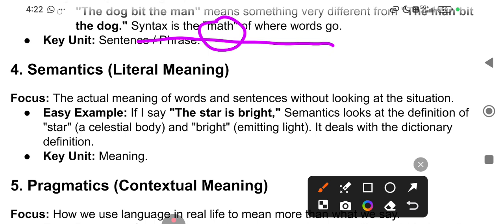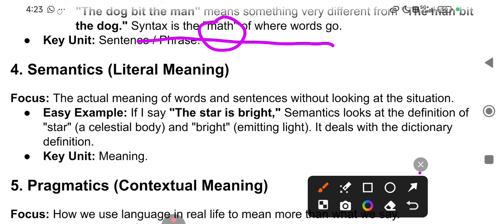So the order is fixed, we cannot change 1, 2, 3, 4, right? Eight 2s are 16, 3s are something, 48 multiply by something. So that order is fixed. So syntax is the maths. We have to remember the formula. Without it we can't place words according to ourselves, right?